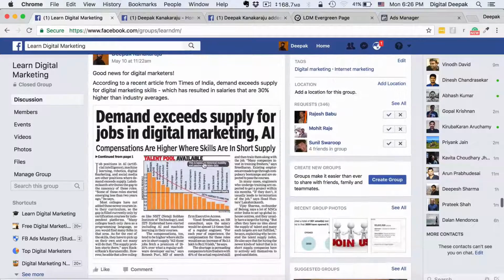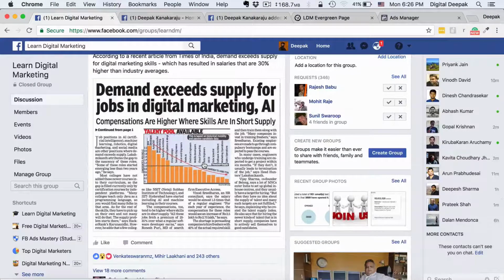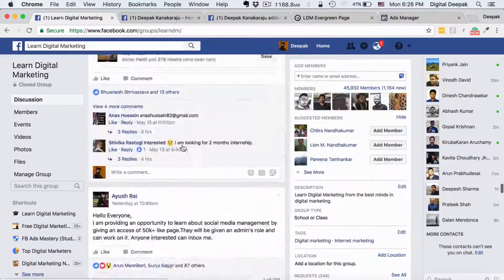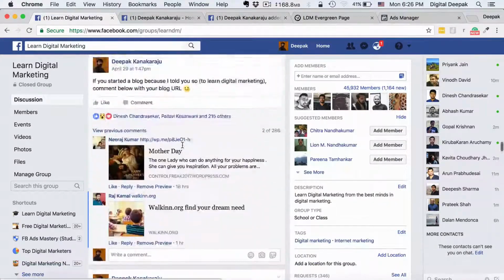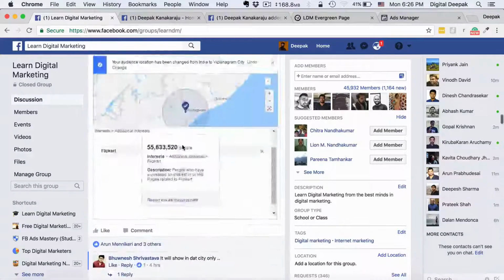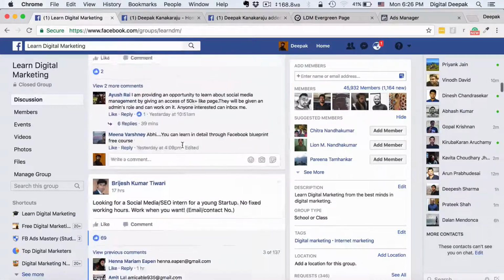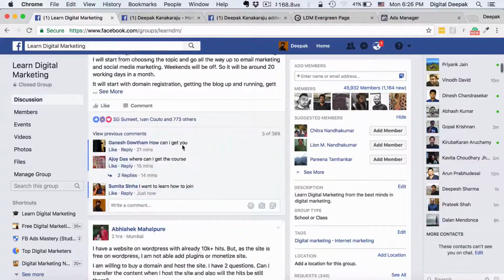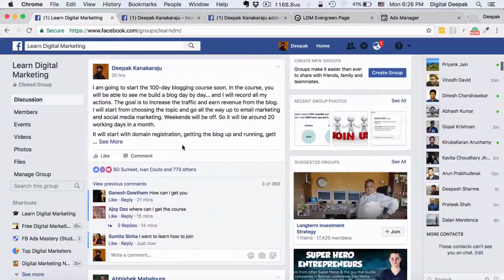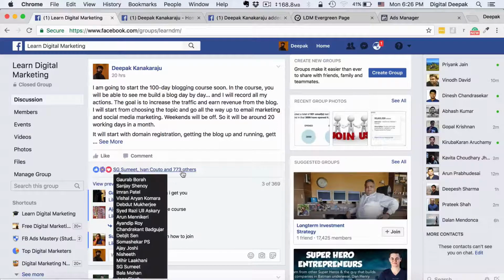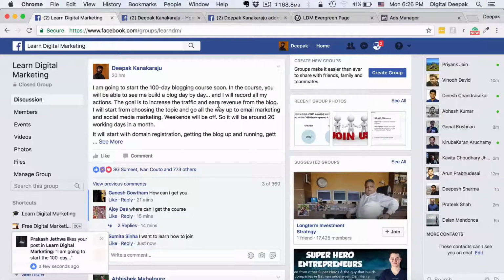Also I can share things like this particular image, which is a news item appearing in the Times of India, and I shared this post and there has been a tremendous response to it. Also, I was planning to start a 100-day blogging course where I would show how to grow a blog from day 1 to day 100 by doing various activities every day. To check if such a program will have good traction, I posted this post, and you can see that within less than one day, 20 hours before, there have been 773 likes and 369 comments.